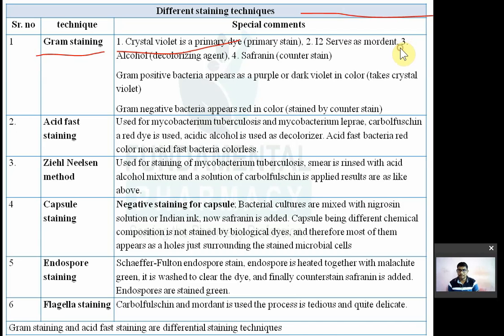Iodine serves as a mordant. Mordant का काम कौन करता है? Iodine. मतलब फिक्स करेगा वो कलर. Iodine काम करता है mordant का. So crystal violet is the primary stain. Iodine is a mordant. Okay, mordant.